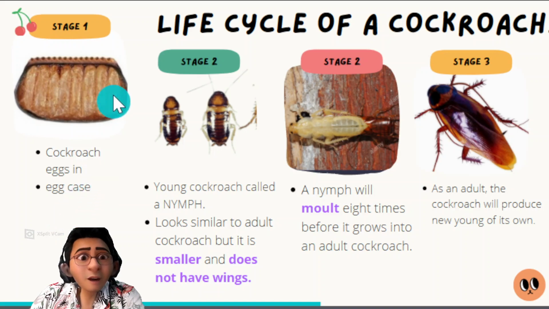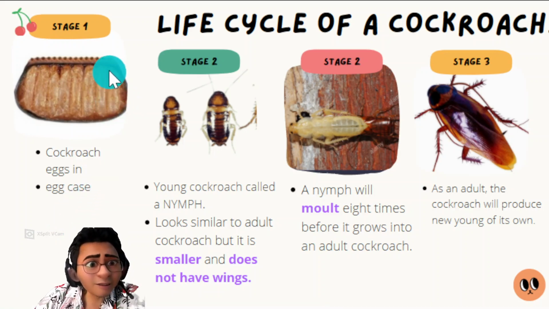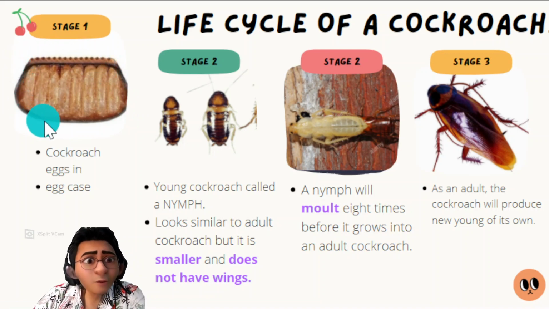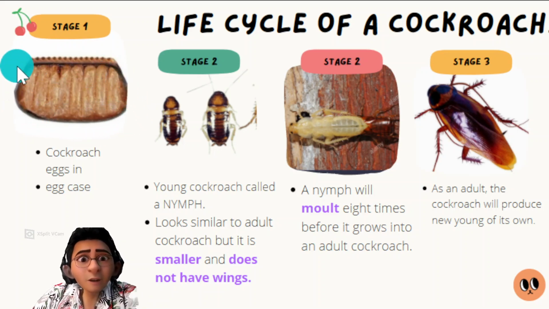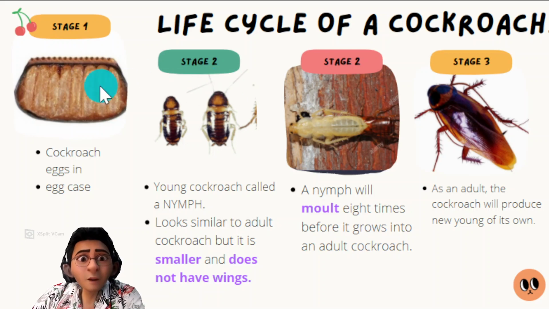So there are 8 eggs in the case. If you see a shape like this in the cupboard, in the kitchen, it might be cockroach eggs in an egg case. So this is stage 1. The adult cockroach will lay eggs in cases.